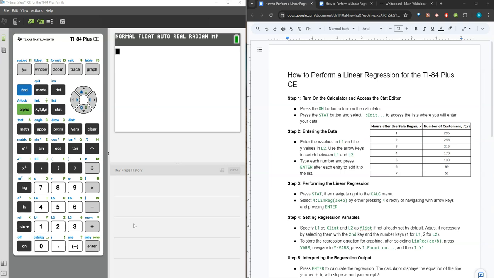I encourage you to practice these techniques with your students using different data sets. Engage them with tasks that require analyzing and interpreting data, which will, of course, enhance their understanding of linear relationships and strengthen their statistical reasoning skills.